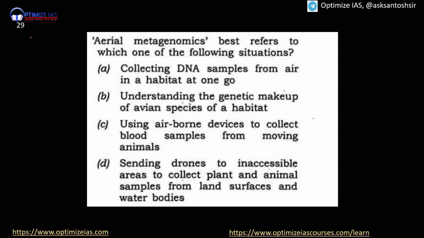Guys, you can see here question number 29: aerial metagenomics. Again, you see a term based question, science and tech question. Again, the answer is option A.